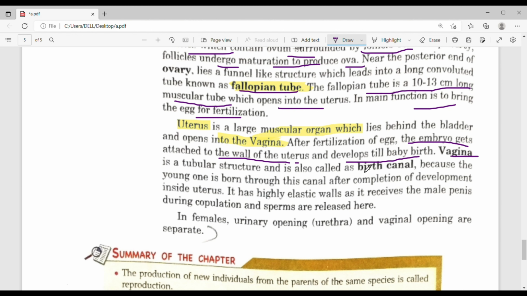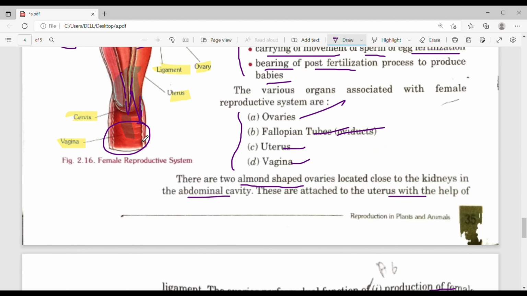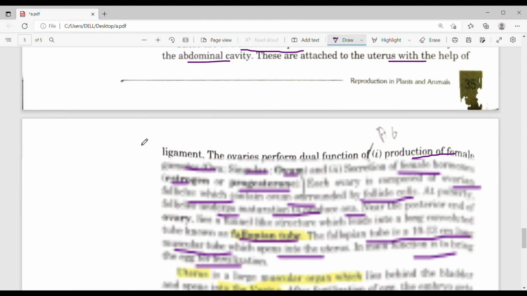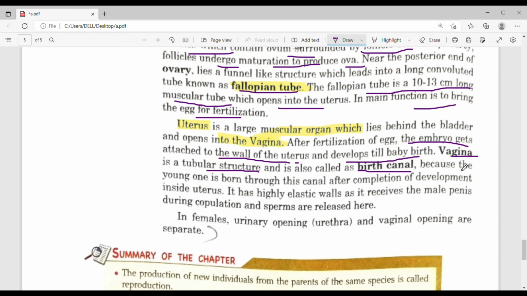Vagina is a tubular structure and is also known as the birth canal. See, vagina is a tube-like structure, or we can say it is a birth canal, because the young one is born through this canal after completion of the development inside uterus. The development of the baby is inside the uterus.